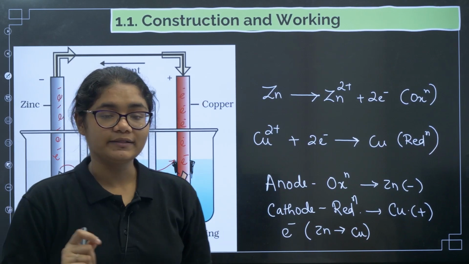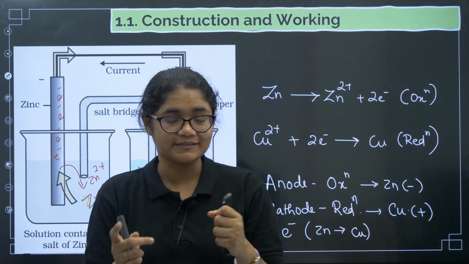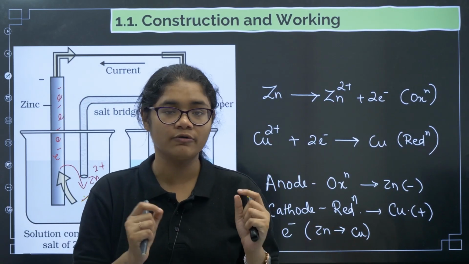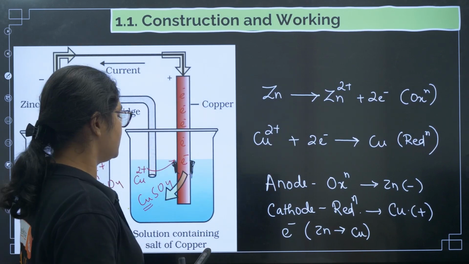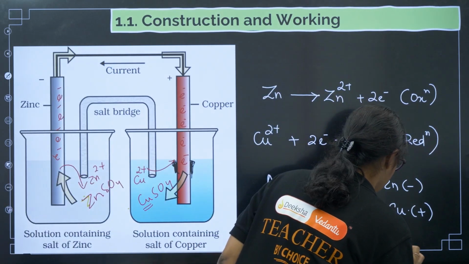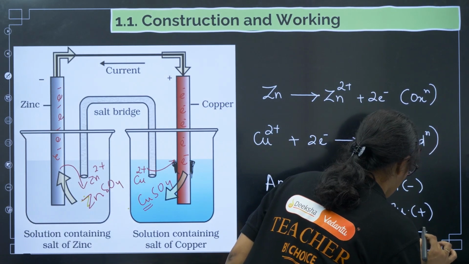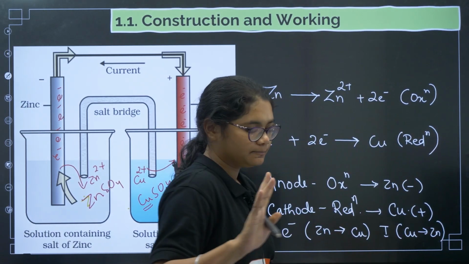And you might know that the direction of current is opposite to the direction of flow of electrons. So if electrons are moving in this direction, current will be in the opposite direction. So what is the direction of current? Current direction is from copper to zinc, right?